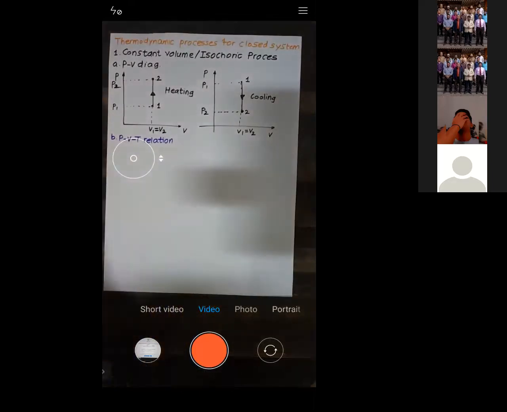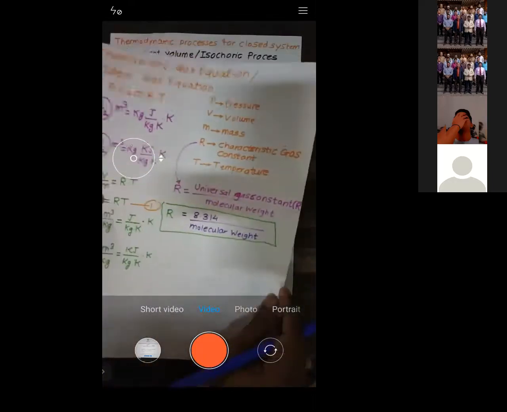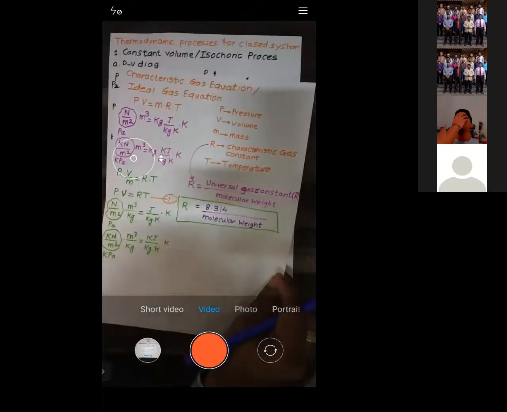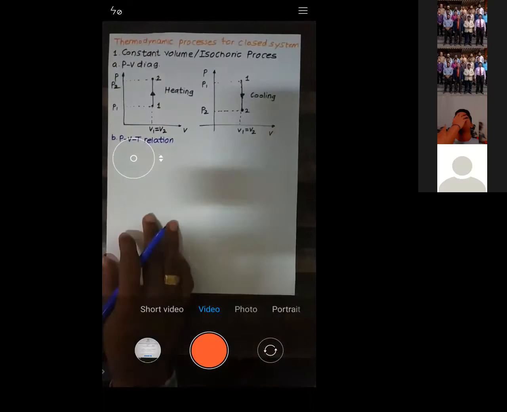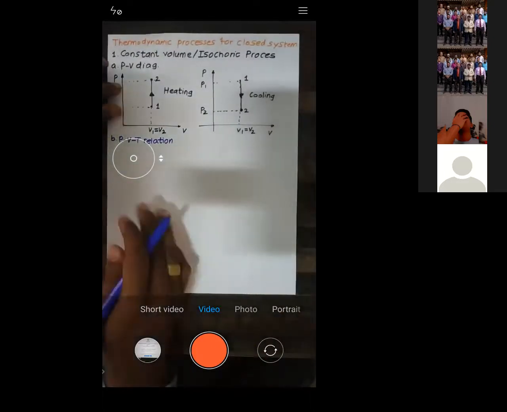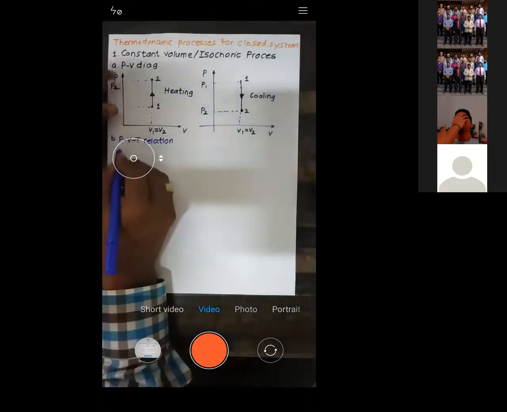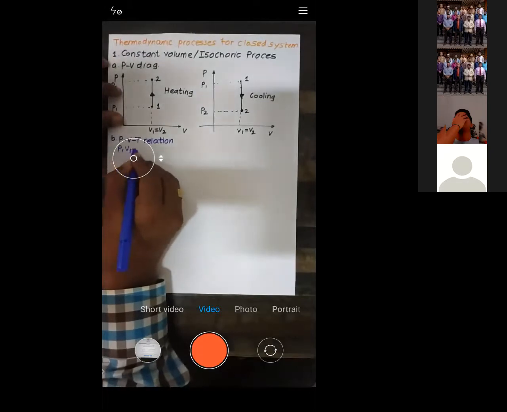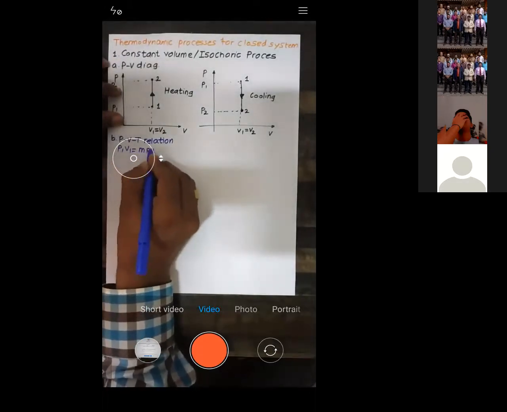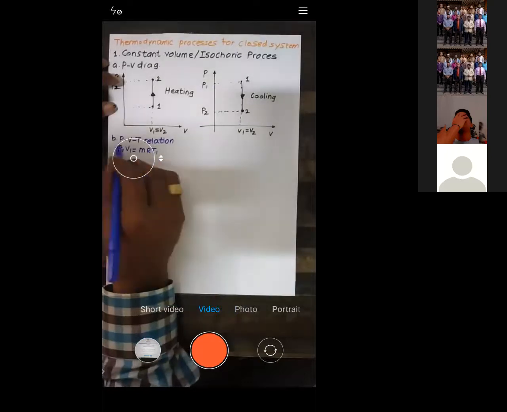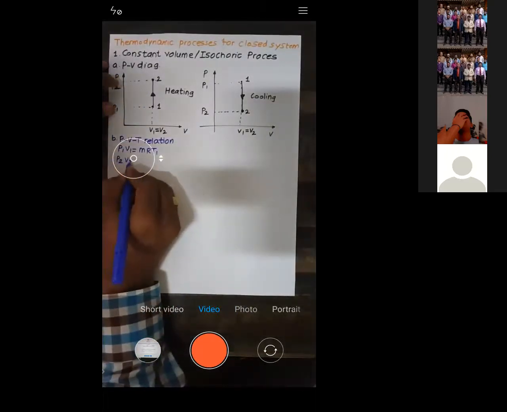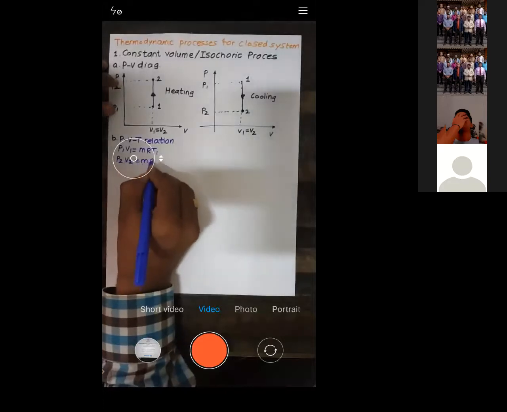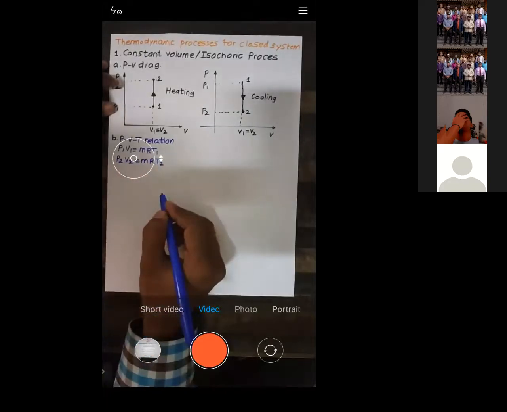Just a while before, I told you about the ideal gas equation. You can see this one: PV is equal to MRT. This is the ideal gas equation. So that only I will write down. I'm writing for state number one: P1 V1 is equal to MRT1. I have written that equation for state number one. A similar equation I will write for state number two: P2 V2 is equal to MRT2.